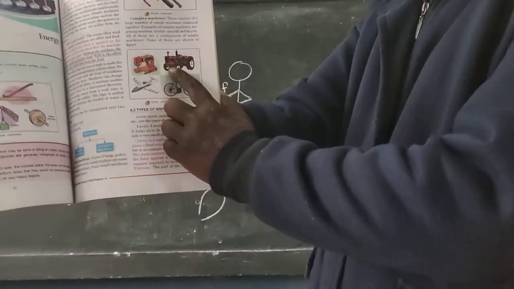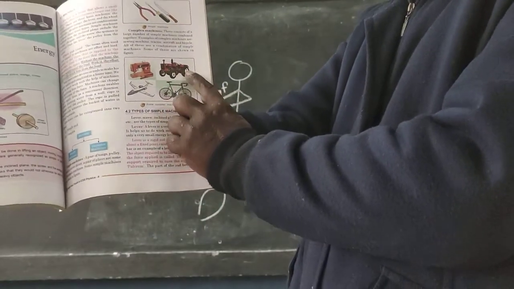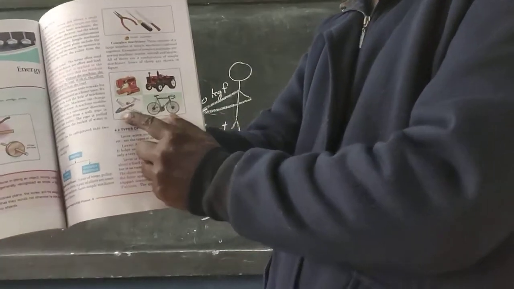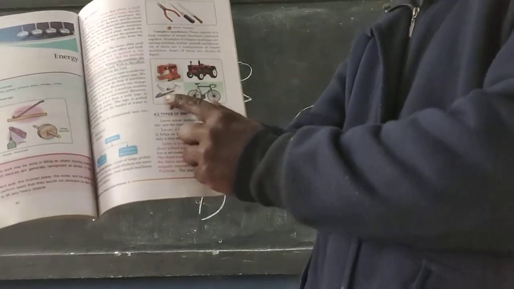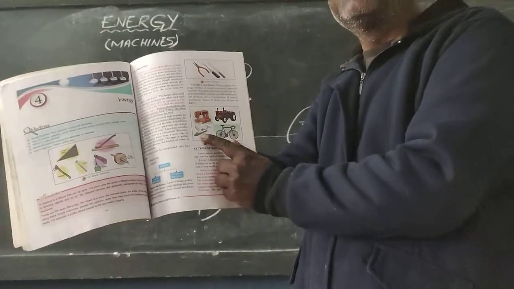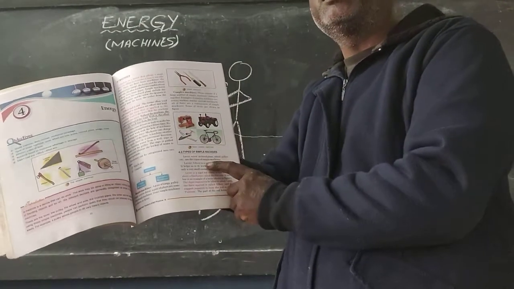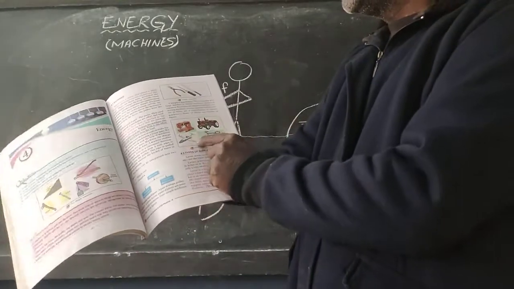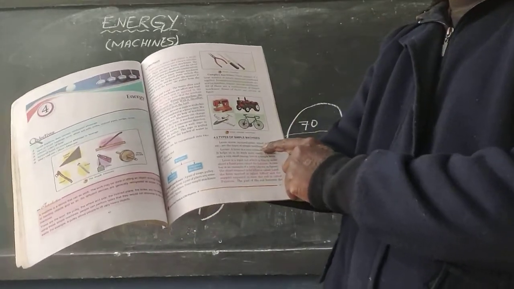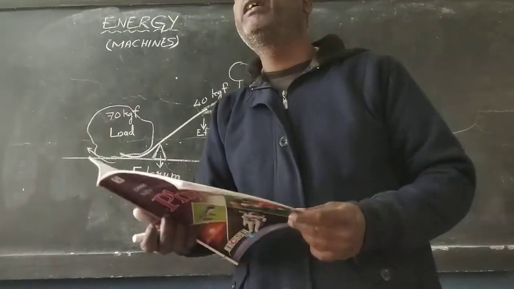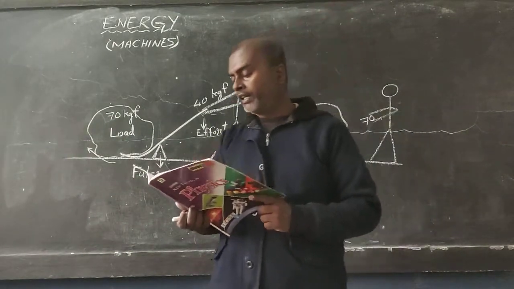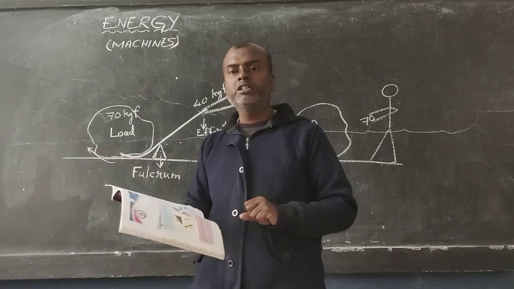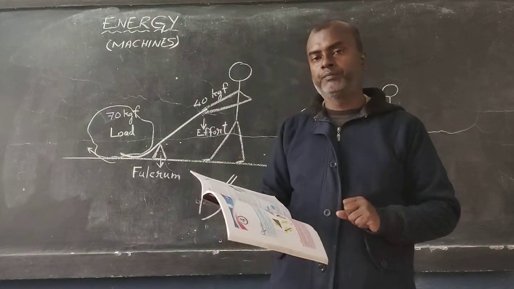Similarly, this tractor may have thousands of spare parts. This sewing machine. Oh, this aeroplane. It will maybe in lakhs. So many things hold this whole plane together. All these things are spare parts. So they will be regarded as complex machines. Complex machines have many spare parts, whereas simple machines have one or say 2 or 3 spare parts, not more.